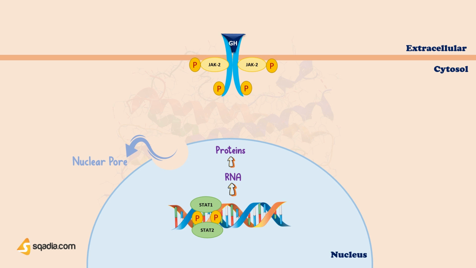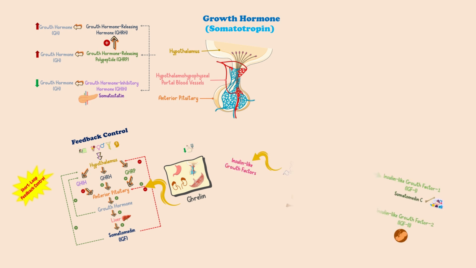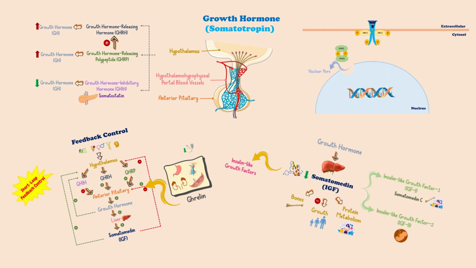growth factors. So, we discussed growth hormone here, how hypothalamus plays a role in its secretion, and also you have a much better idea of feedback control, somatomedins, and growth hormone receptor. Now, let's move on to the next part to learn about the action of growth hormone on metabolism and bones.